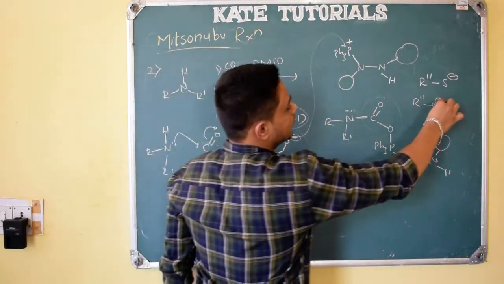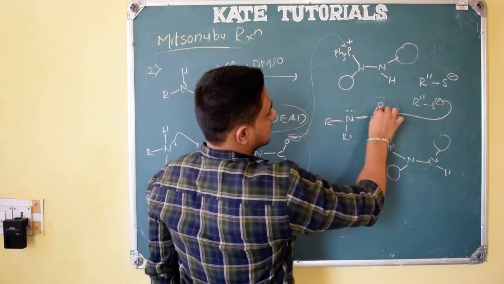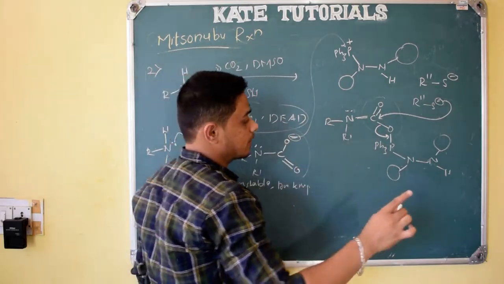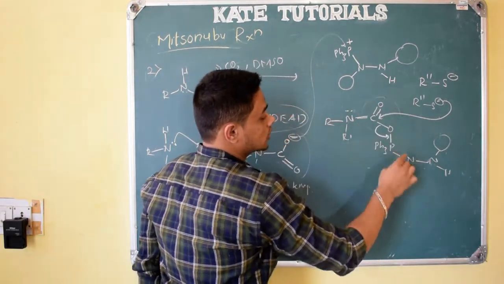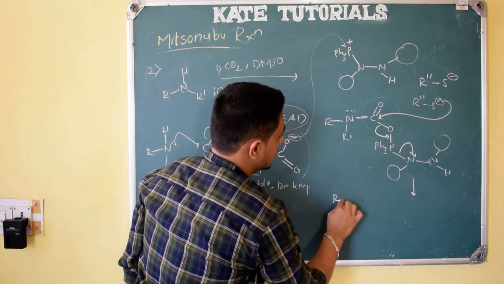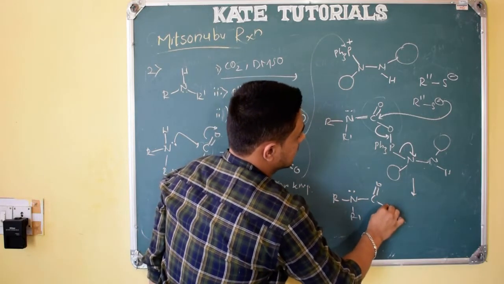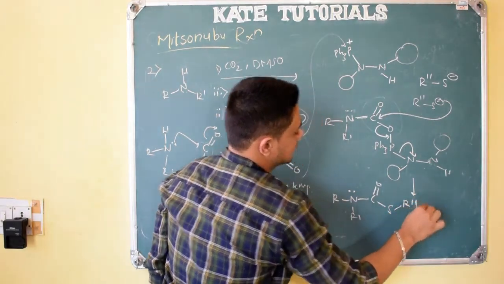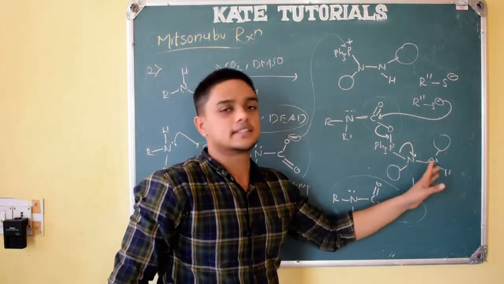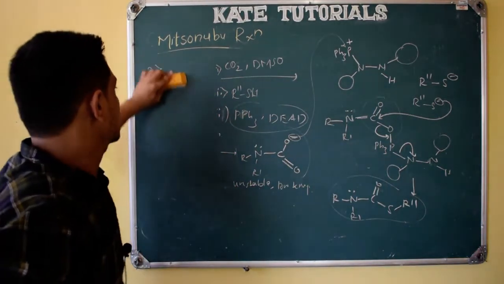So what happens? This nucleophile attacks this carbon, and this electron density is taken by phosphorus, as the phosphorus oxygen bond is very stable because phosphorus has more affinity with oxygen, I have told, and this electron density moves on to nitrogen. So what will we get? R, N, R dash, lone pair on nitrogen, C double bond O, here we get S, R double dash. This is the required product, and the other thing you will write by yourself, PPh3 double bond O, and this thing you know as usual we have done in the last examples. So this one is the third example, right?